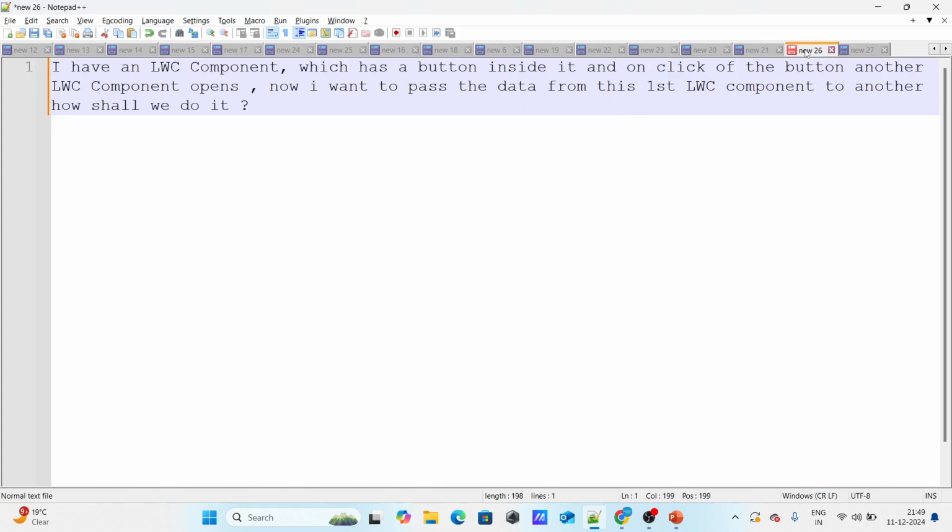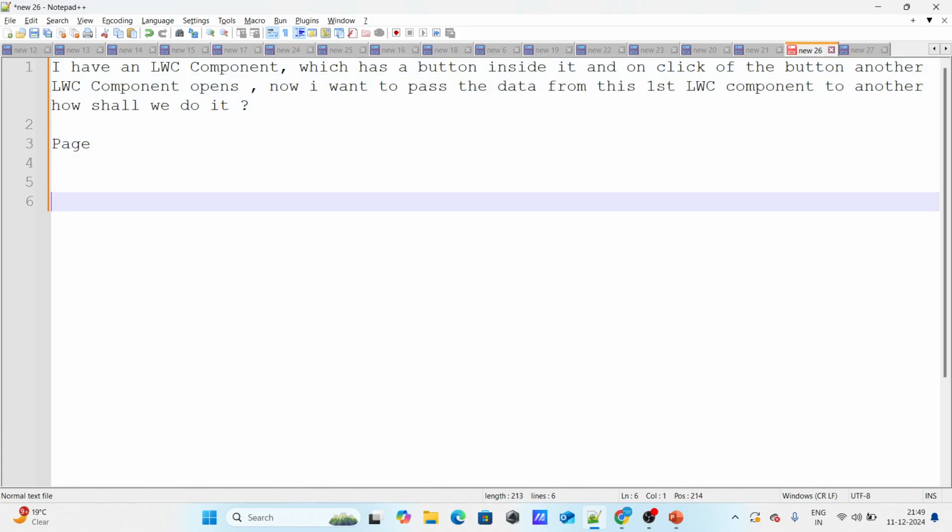Let's move on to the next question, which says that I have an LWC component which has a button inside it, and on the click of the button another LWC component opens. Now I want to pass data from the first LWC component to the other. How shall I do it? Basically there's a page, and inside that page there is a button, which is again an LWC.